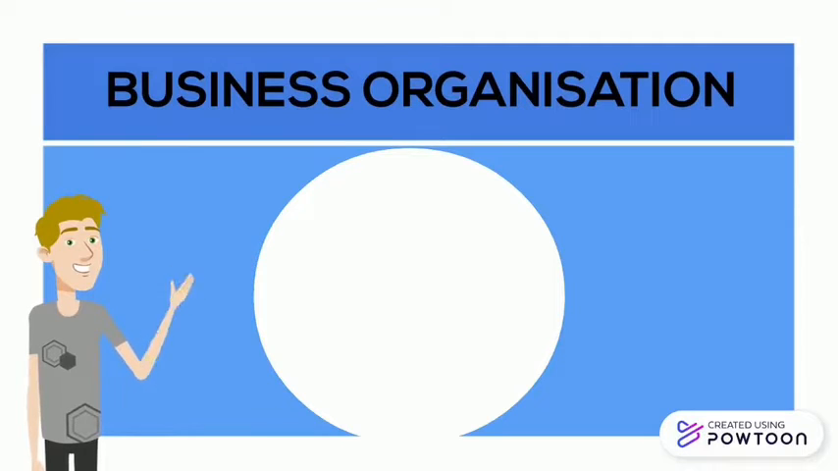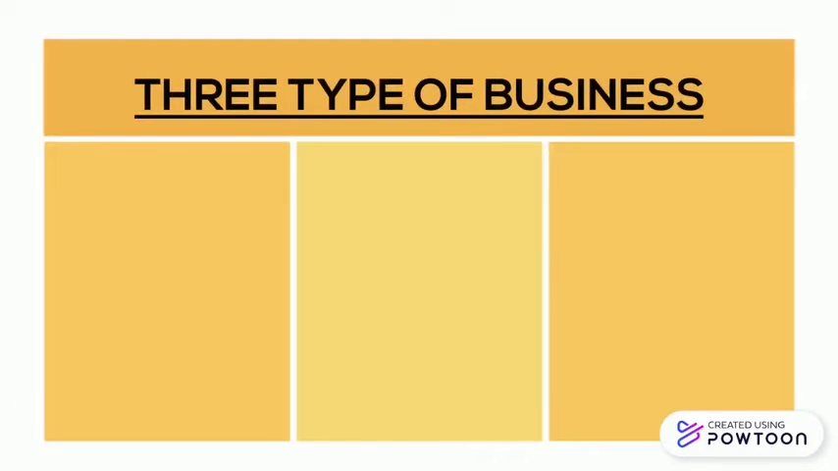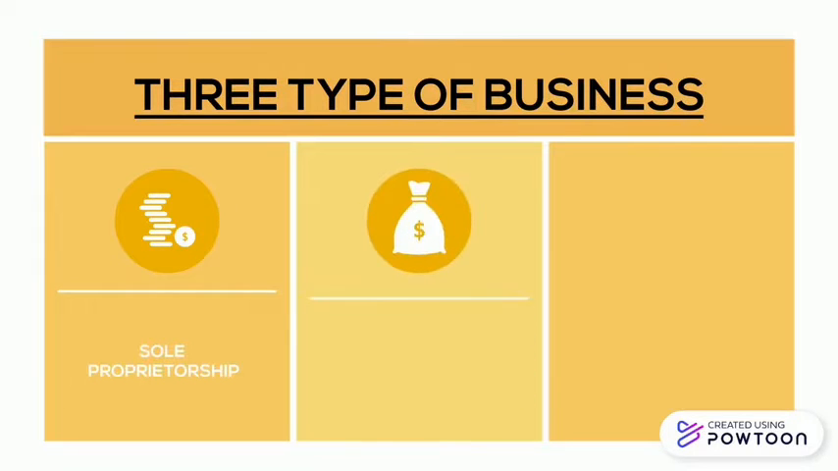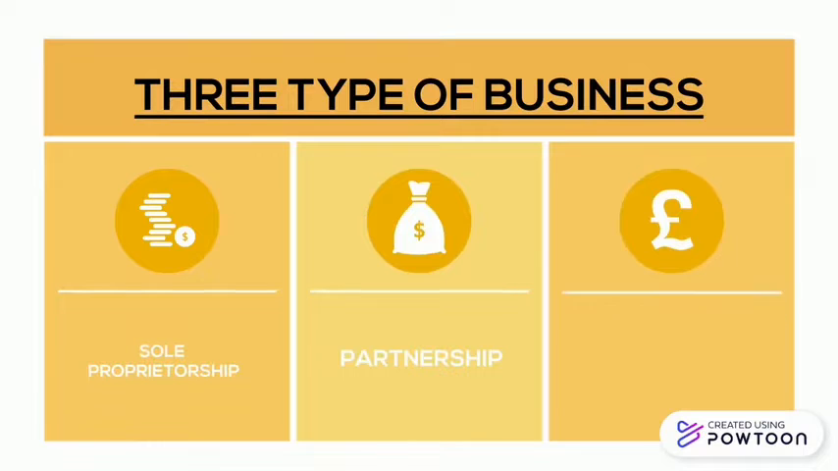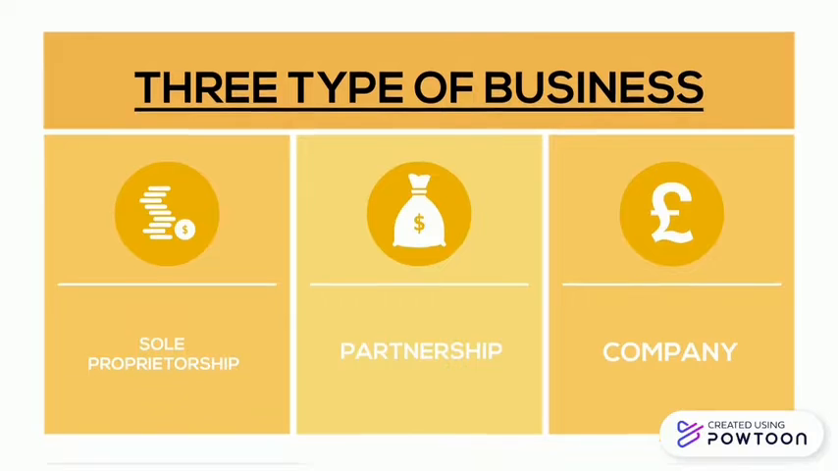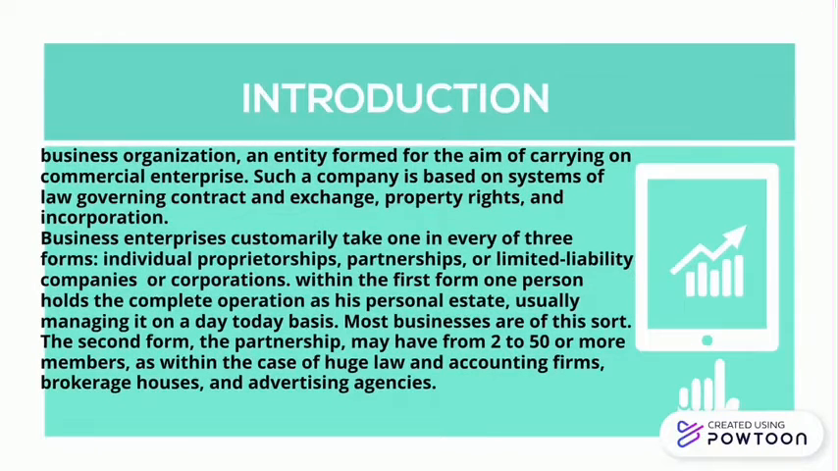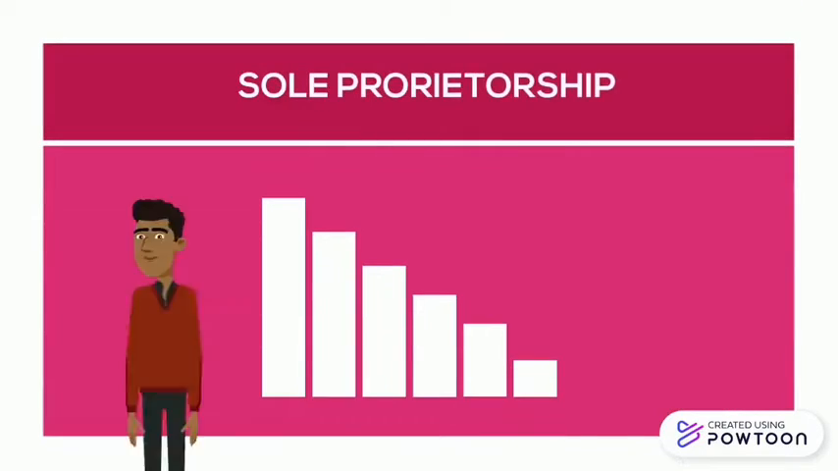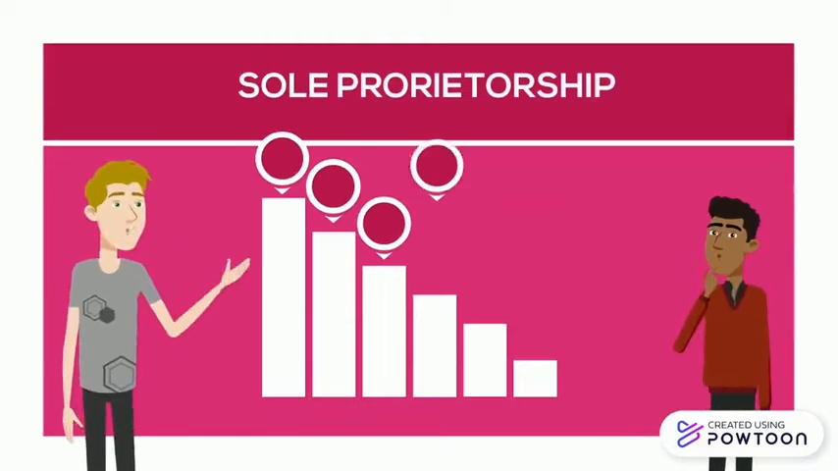Well, the main forms of business vehicle used in Malaysia are sole proprietor, partnerships, and locally incorporated companies, limited by share, guarantee, and unlimited. When we talk about business organization, it is an entity formed with the aim of carrying out a commercial enterprise, such as a company. Well, let's look into sole proprietor.